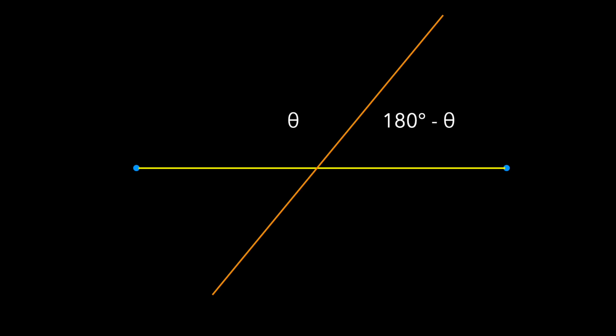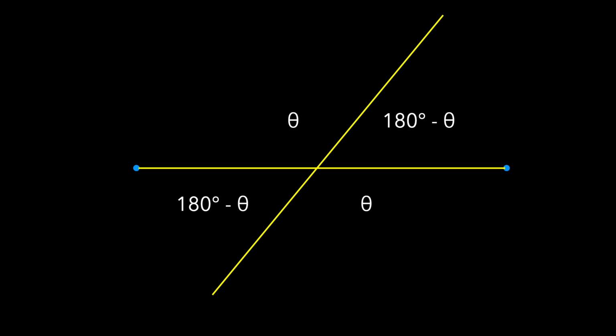So let's change our perspective and use this orange line as our straight angle. If this top left angle is theta, what's the bottom left? Well, again, it must be 180 minus theta. And to complete the picture, if the top right is 180 minus theta and the bottom left is 180 minus theta, then using either straight angle, the bottom right is 180 minus theta, which is, of course, theta.